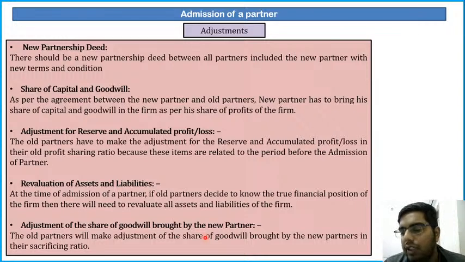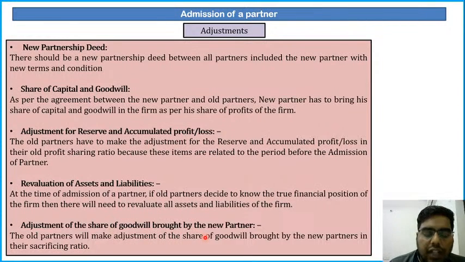Clear? Now what type of questions are asked from this particular side? In which type of ratio will this be done? That is why I have told you the meaning of sacrificing ratio, old capital ratio, new capital ratio, new profit sharing ratio, and old profit sharing ratio. You should know that if this adjustment is to be made, then in which ratio you will be doing it. The share of goodwill that the new partner brings will be distributed among the old partners in the sacrificing ratio. Clear?